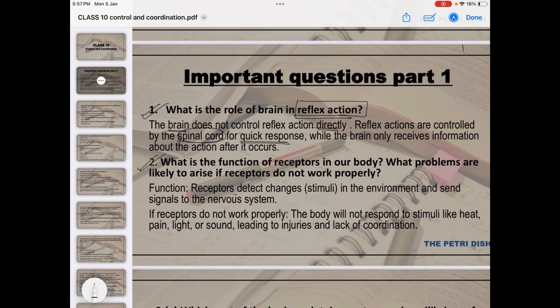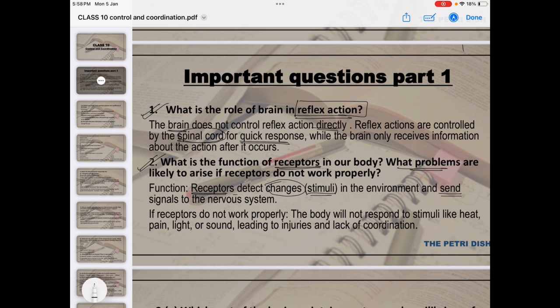Next is, what is the function of the receptors in the body? Receptors are the things that detect any kind of changes or any kind of stimulus that is coming from the environment. And it receives the information and then sends it back to the nervous system so that we can take the action. So that is why receptors are important.